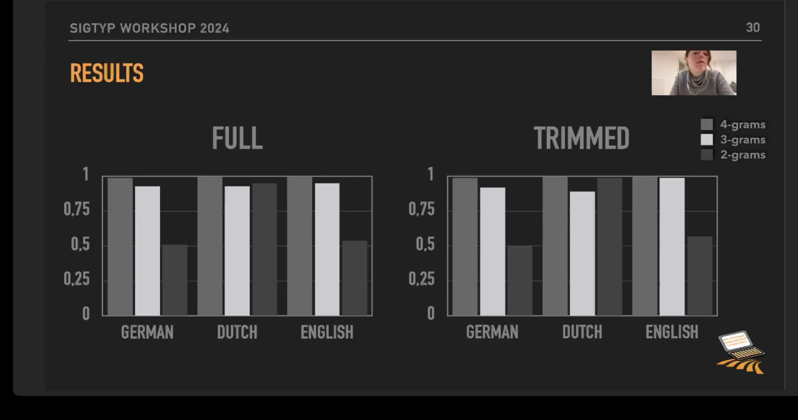What you can see here is that the 2-gram chunks provide us with the worst results in the comprehension accuracy, which is on the y-axis, and the other gram chunks, so 4-gram chunks and 3-gram chunks, provide us with excellent results for word comprehension accuracy, meaning that the model can deal with German, Dutch, and English data as long as we present the data in 4-gram or 3-gram chunks of sound classes.